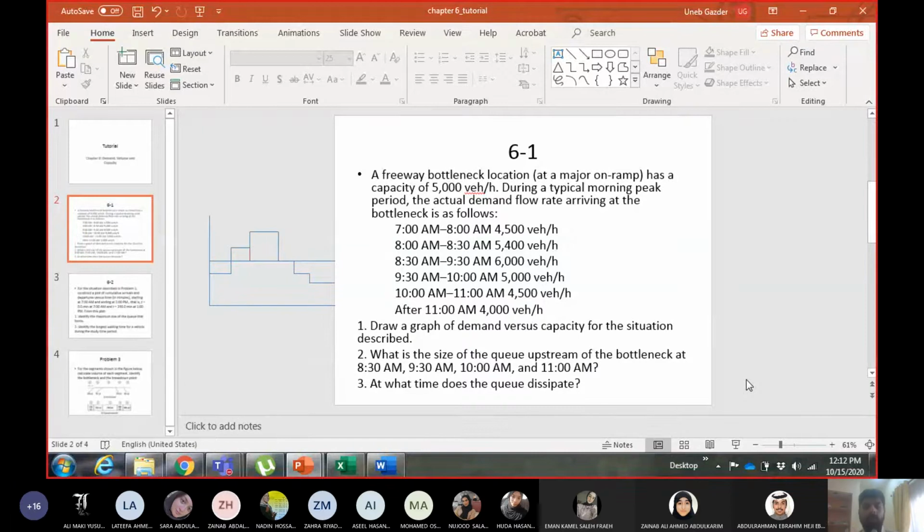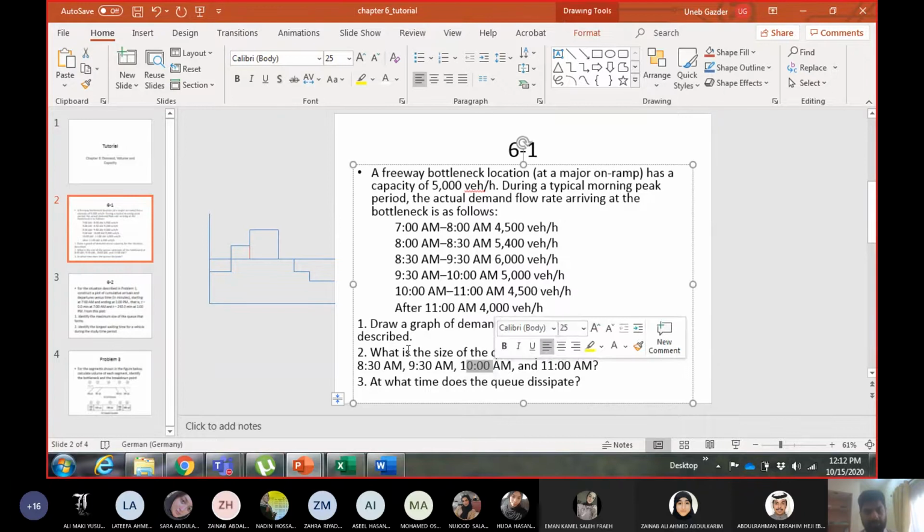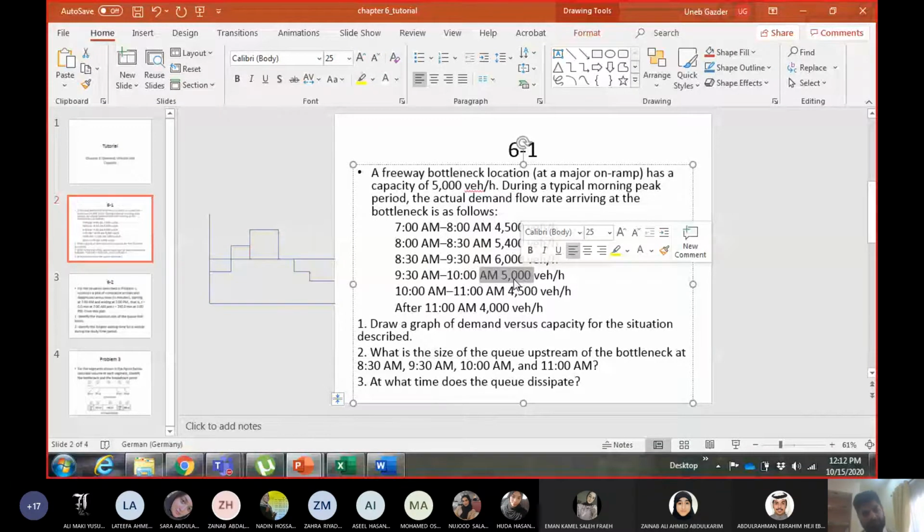Now from 9:30, the next time is 10. You can see I'm not adding anything to the queue. Why? Because the flow is equal to the capacity. So nothing is added to the queue. The number of vehicles which are in the queue will remain the same. Whoever is coming is leaving from the front of the queue. The people are joining from the back and people are leaving from the front.